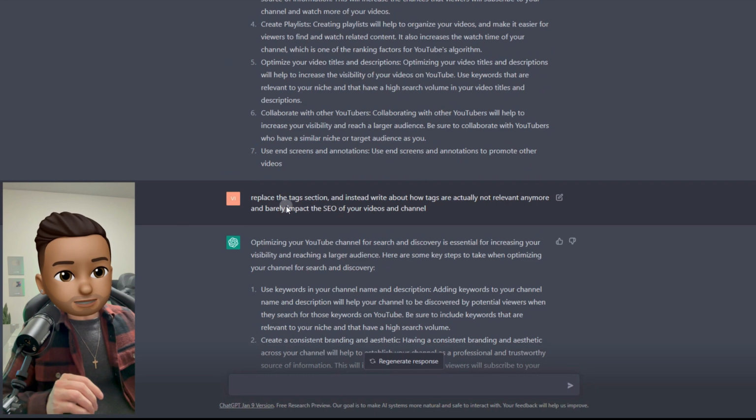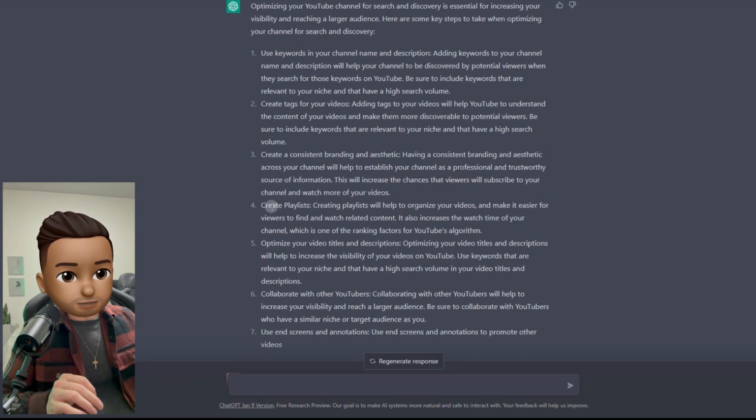Did it. Replace the tag section and instead write about how tags are actually not relevant anymore and barely impact the SEO of videos and channels. Now I said this because over here, it said to create tags for videos. Adding tags to your videos will help YouTube understand the content of your videos and make them more discoverable to potential viewers. Be sure to include keywords that are relevant and have high search volume.